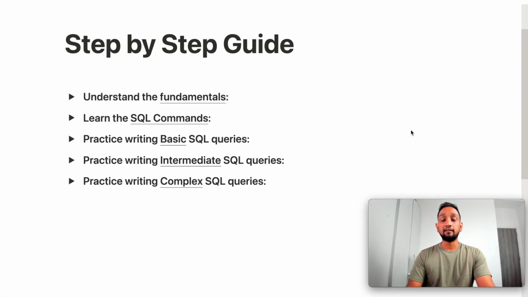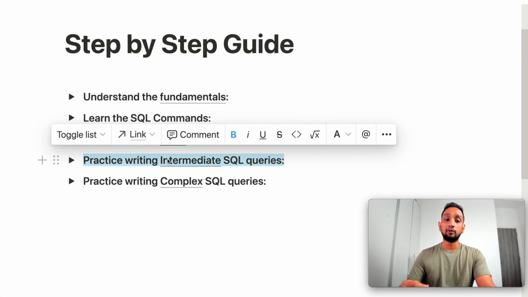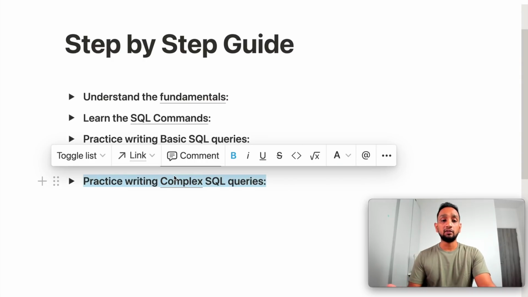Now I have categorized the learning of SQL into 5 different sections, as you can see here. The first thing you need to learn is the SQL fundamentals. I'm going to tell you, when I say SQL fundamentals, what are the different things that you need to cover. Then you need to learn the SQL commands, and I'm going to tell you what are the different SQL commands that you need to learn. And then you will need to learn certain concepts that are required to write basic SQL queries. And then we will see what are the different concepts that you will need to write intermediate level of SQL queries. And finally, we will see what are the advanced concepts in SQL that you will need to learn in order to write complex SQL queries.